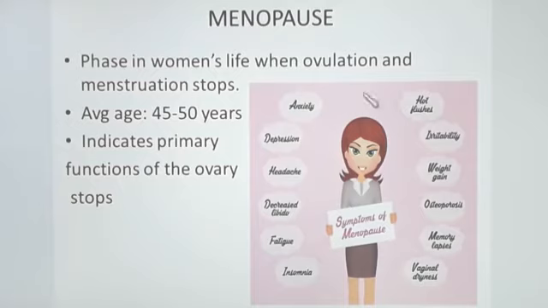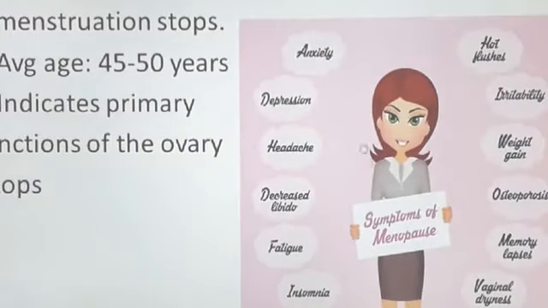So during menopause, the female body shows certain symptoms. We are going to see what symptoms are shown during the period of menopause. First one is anxiety, depression, headache, decreased libido, that is sexual desire. Next, fatigue, that is weakness, insomnia, that is sleeplessness, vaginal dryness.